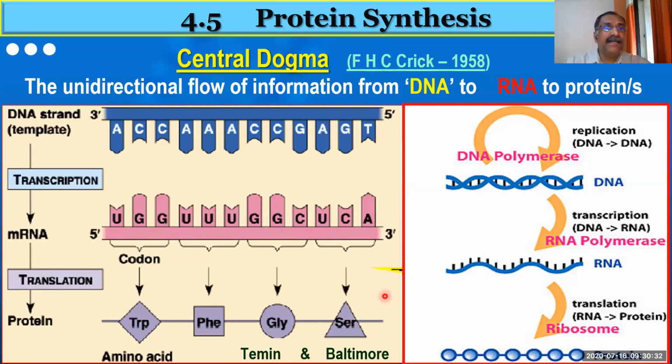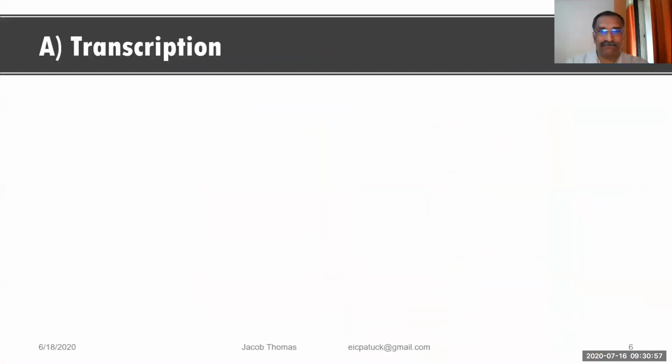In the year 1974, two scientists, Temin and Baltimore, described that DNA can be synthesized to RNA, and that RNA can also be reverse synthesized to DNA. That is called reverse transcription.